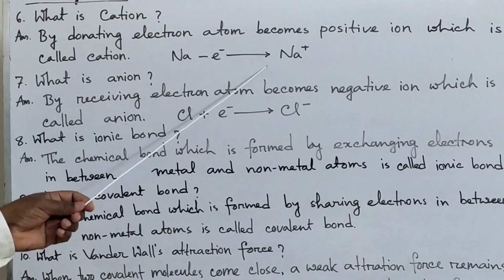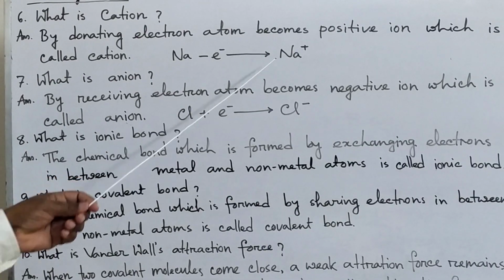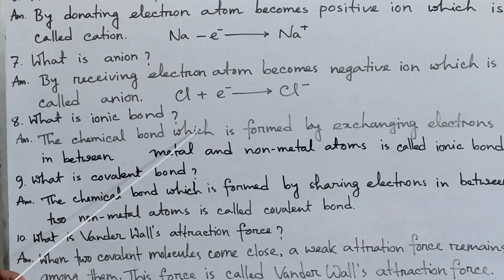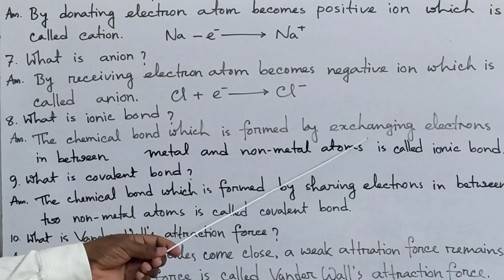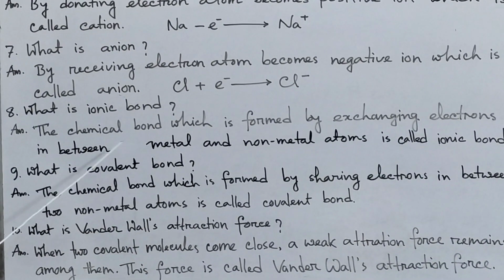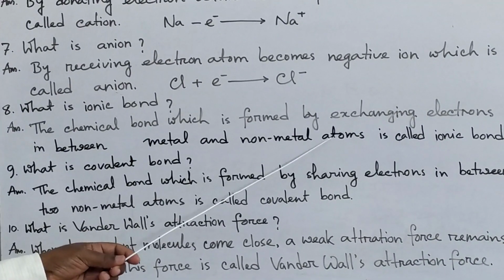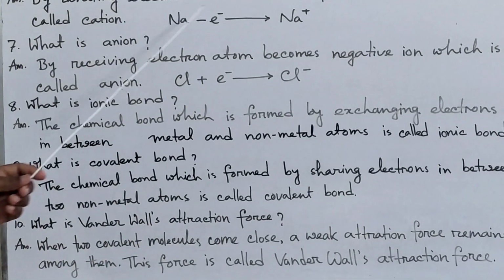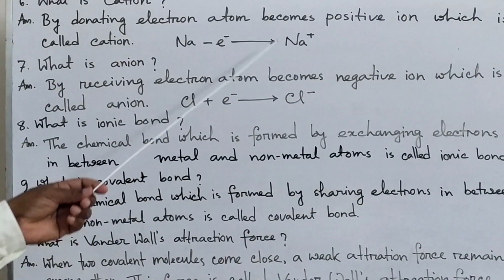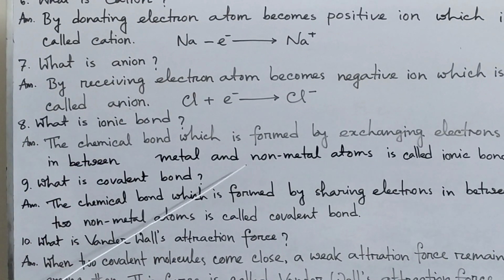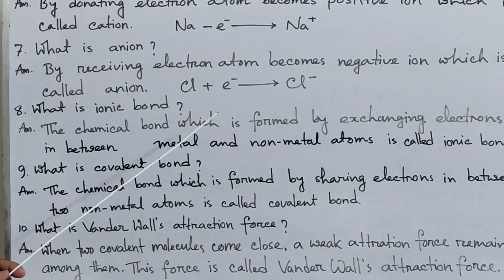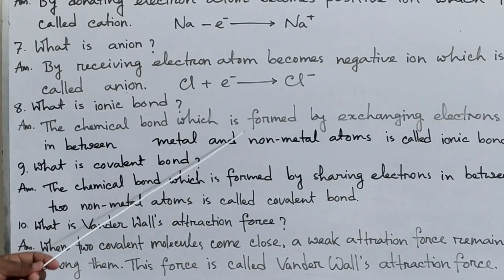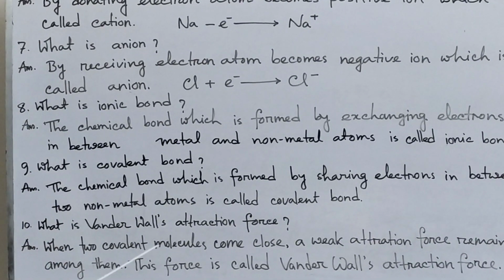This is metal and this is non-metal. So sodium and chlorine make a bond and form the molecule sodium chloride. By this type of ionic bond, sodium chloride is formed.